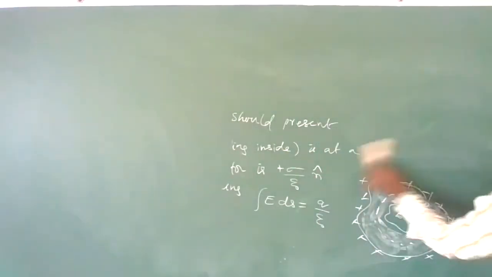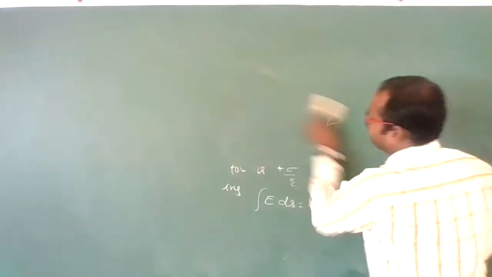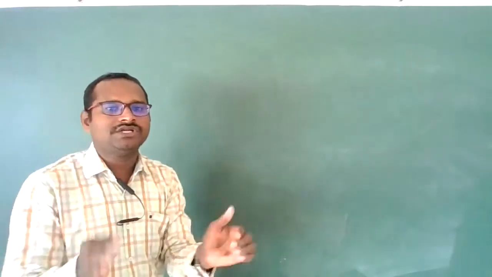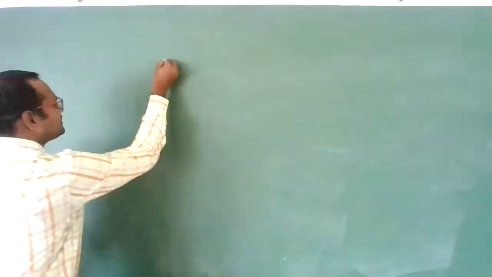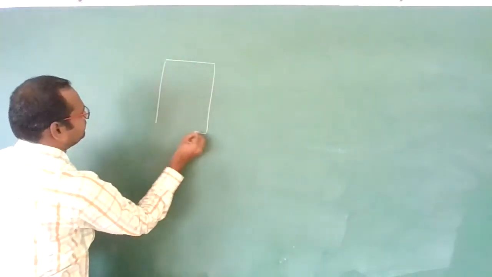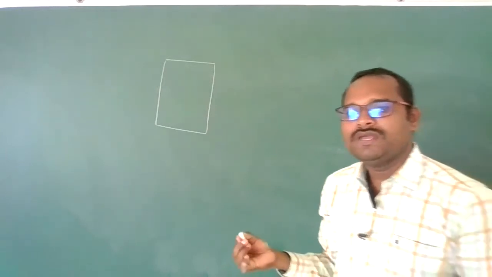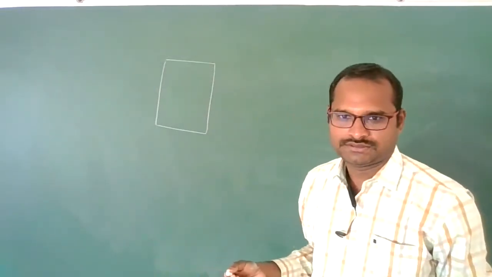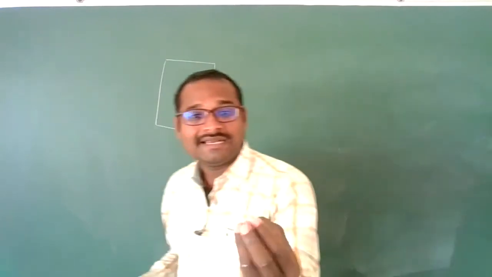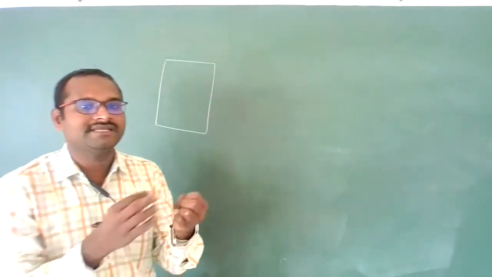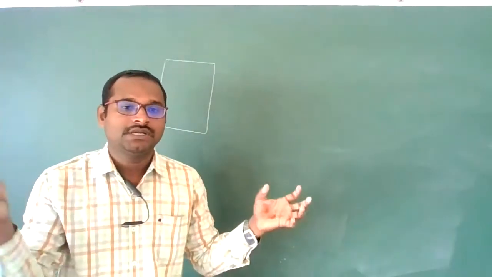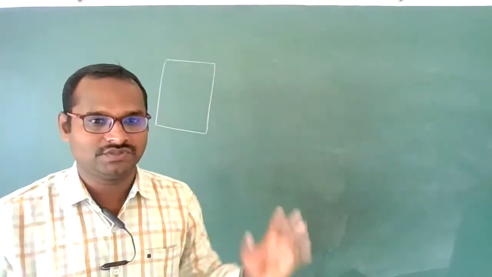Now students, let us see one more property. Let us suppose we have one conductor, a rectangular shaped conductor. What is a conductor? A conductor is any material which has free charge carriers, that is, electrons. These free electrons can move here and there randomly in all directions, but the average velocity of the electrons will be zero, so they will not constitute any current. That is why they are called a conductor.